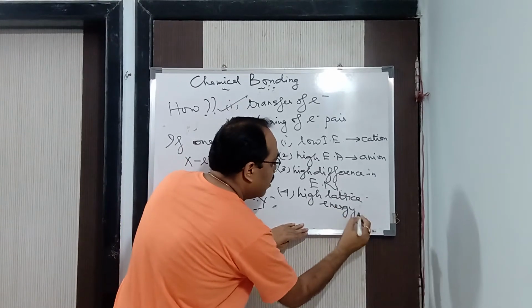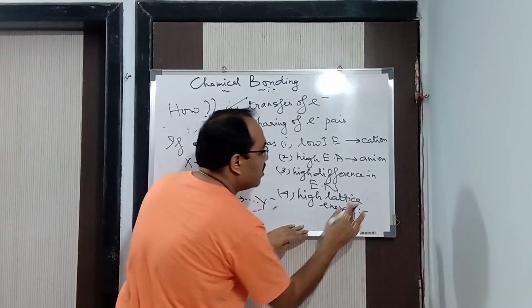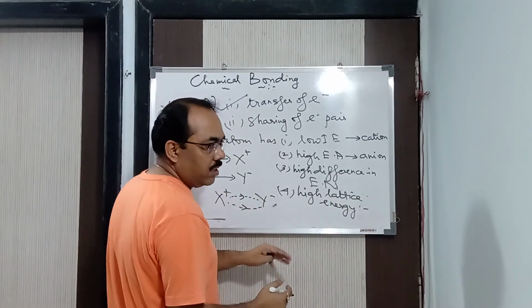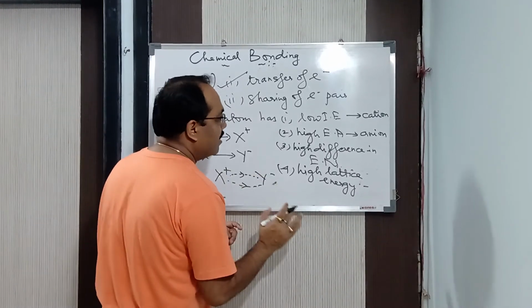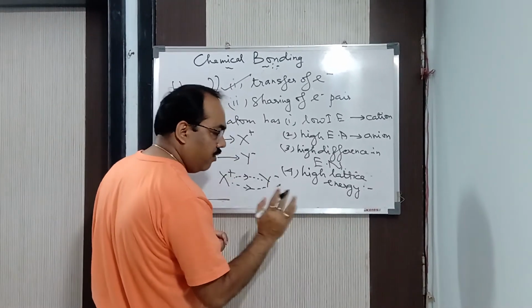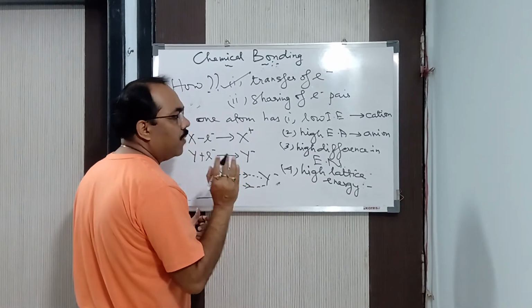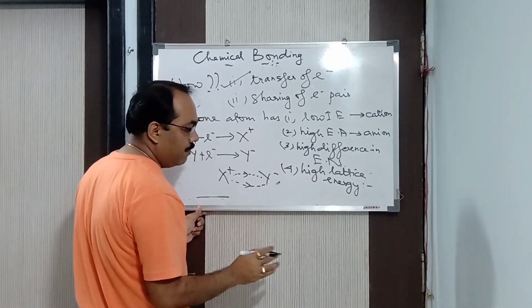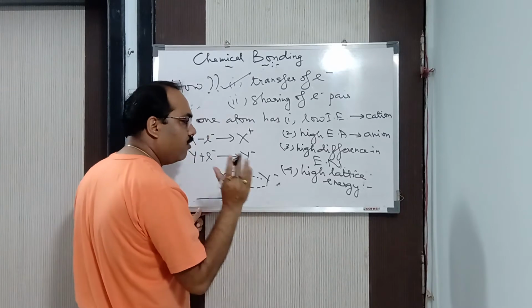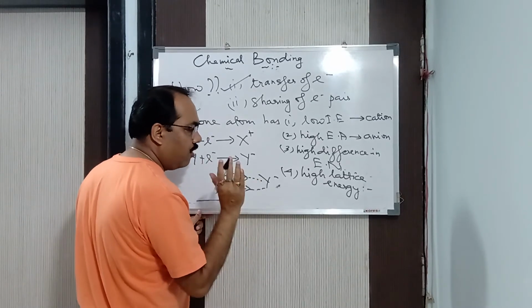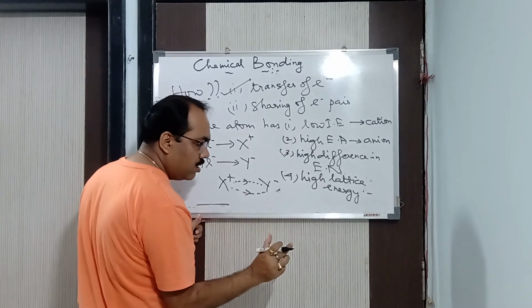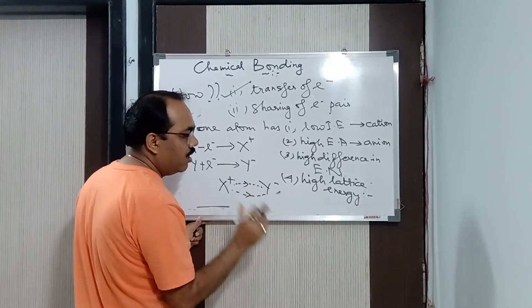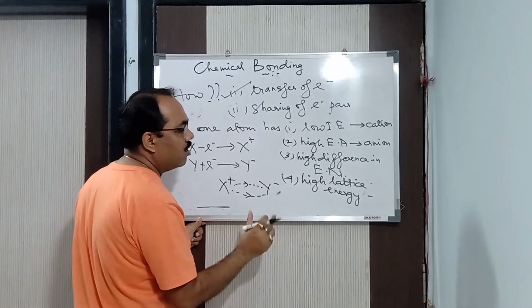What do you mean by the word lattice? Lattice means a definite geometrical structure. Solids have a definite geometrical structure. So what is lattice energy? Listen carefully: the lattice energy is the amount of energy released for the formation of 1 mole of an ionic compound. Again I repeat, the amount of energy released for the formation of 1 mole of an ionic compound is called the lattice energy.